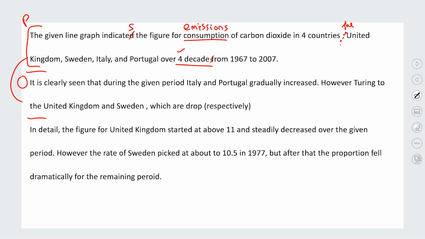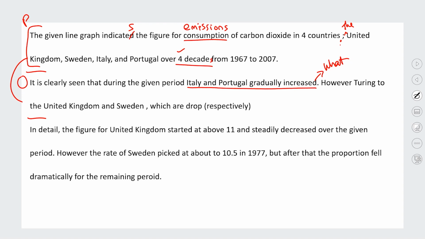So in the overview, they say it is clearly seen that during the given period, Italy and Portugal gradually increased. So what does Italy and Portugal gradually increase? This sentence literally means the country of Italy got bigger. The country of Portugal got bigger, okay? That's not what this candidate means, okay? So you need to tell me what increased. Increased their emission of carbon dioxide. Increased their CO2 emissions. Okay, something like that.